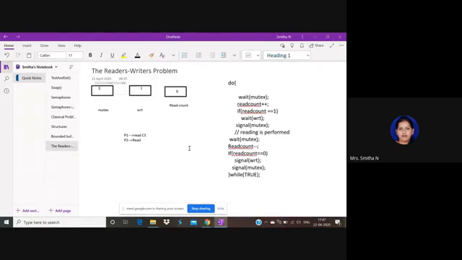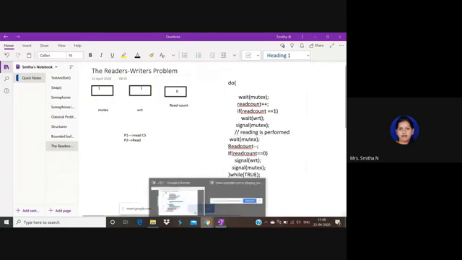The solution is already defined here, this code is already defined, but to understand it you have to think about what possible problems can arise, so that you can solve them in this manner. So this part is to allow the reader to enter into read operation by blocking the write operation. This part is to make the reader exit, and when the last process that is reading exits, signal back the write operation. That's what we are doing in this code.